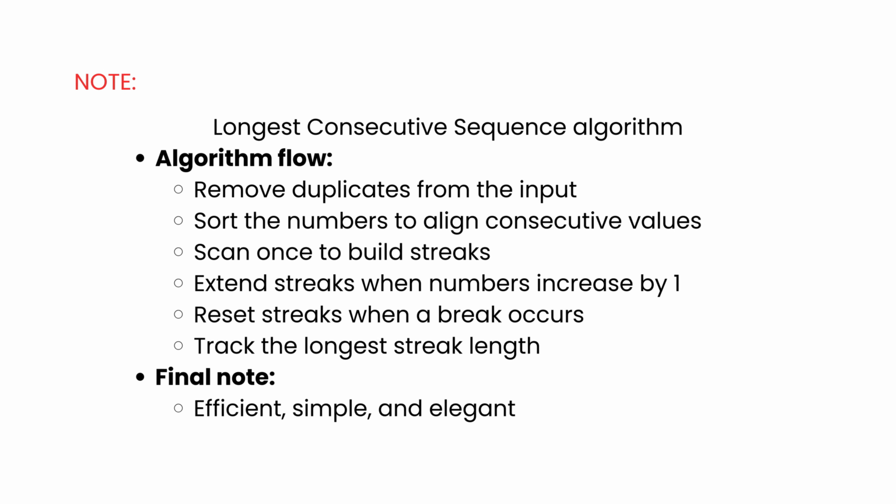It first removes duplicates and sorts the numbers to line up any consecutive runs, then it scans once to expand streaks when numbers increase by 1 and resets when the streak breaks, while tracking the best length. Efficient, simple, and elegant. Let's test our function using this input array.